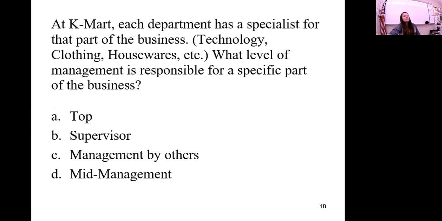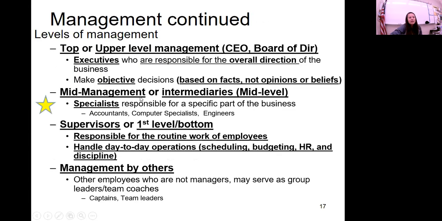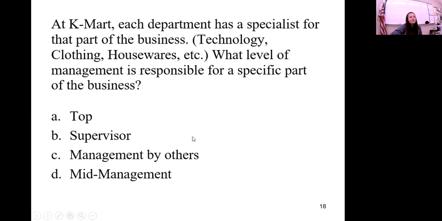All right, so let's review. At Kmart, each department has a specialist for that part of the business. Technology, clothing, housewares. So like imagine like Belk. Which level of management is responsible for a specific part of the business? That would be mid-level management. That would be these folks right here. Mid-management, your specialist. So it would be D.